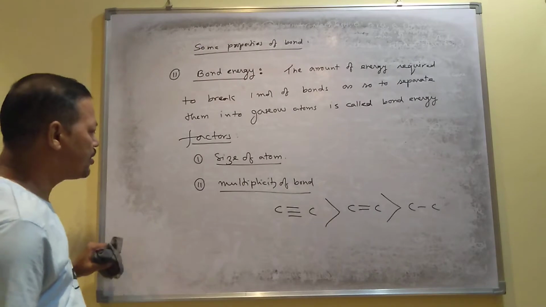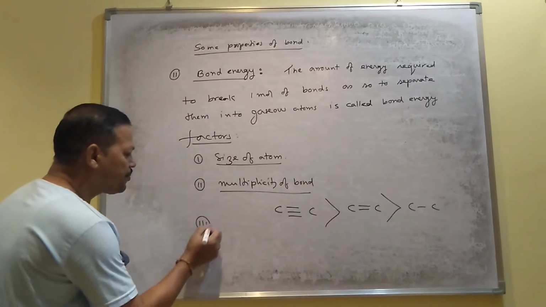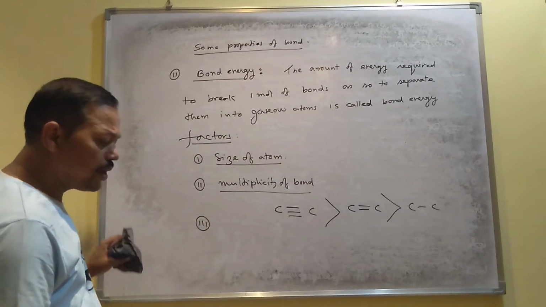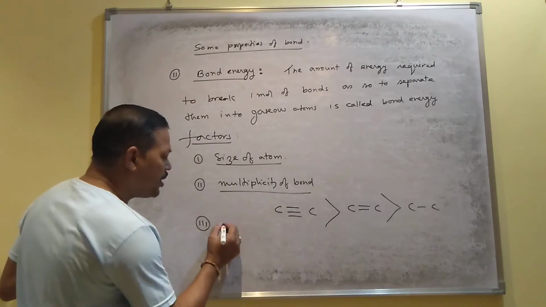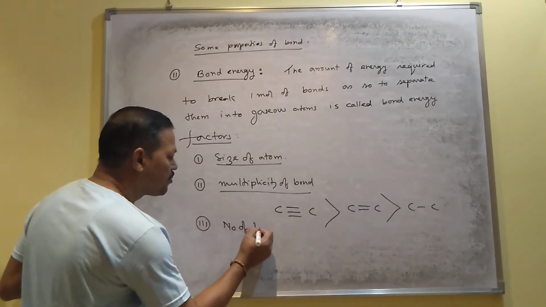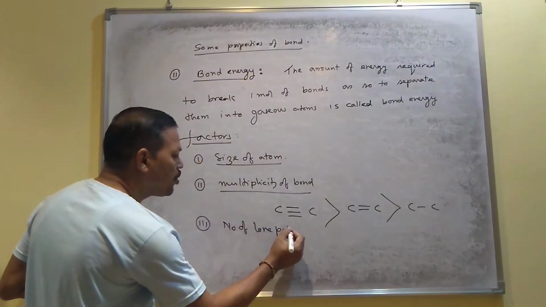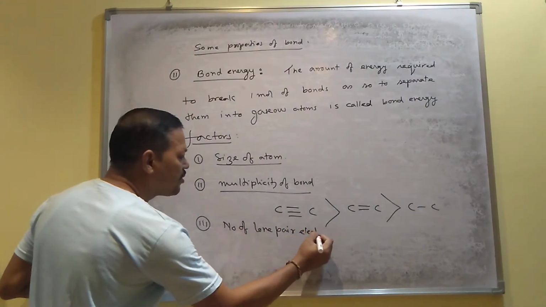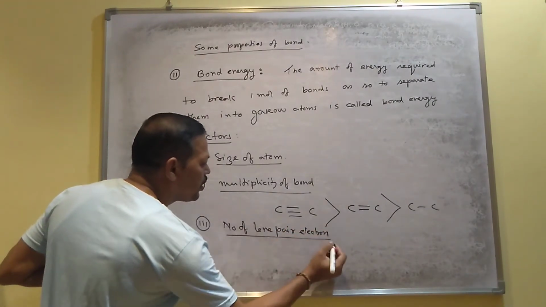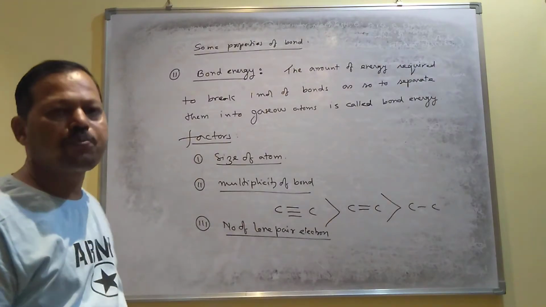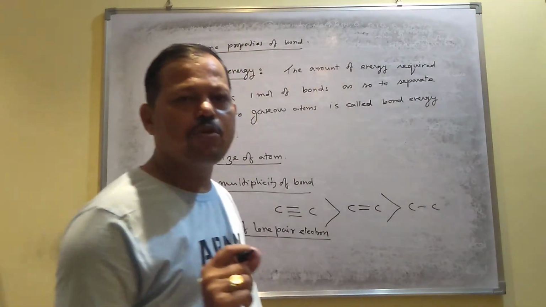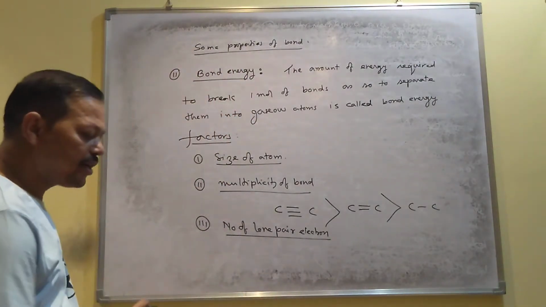This is another factor. Number 3, this is the important one, the number of lone pairs of electrons. You know what lone pairs are? The electron pairs which do not participate in bond formation are called lone pairs of electrons.